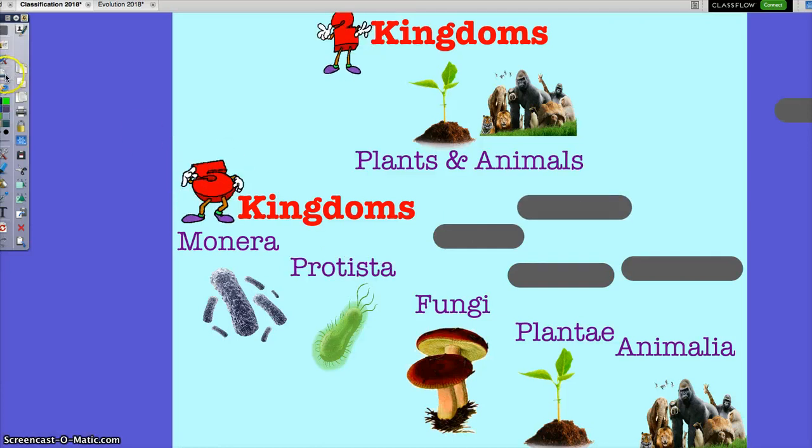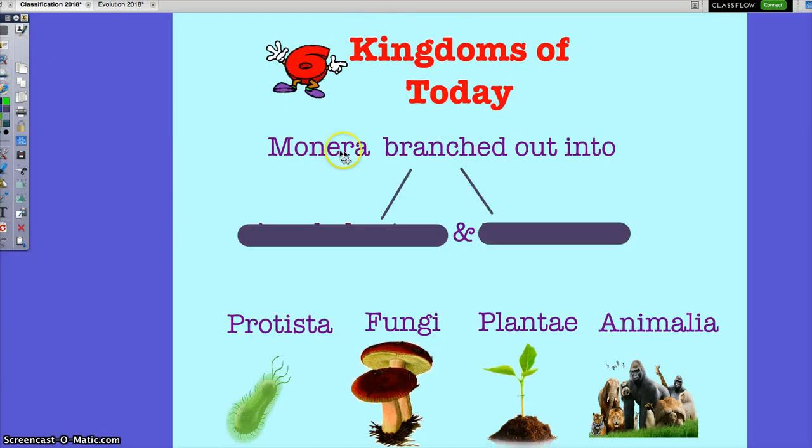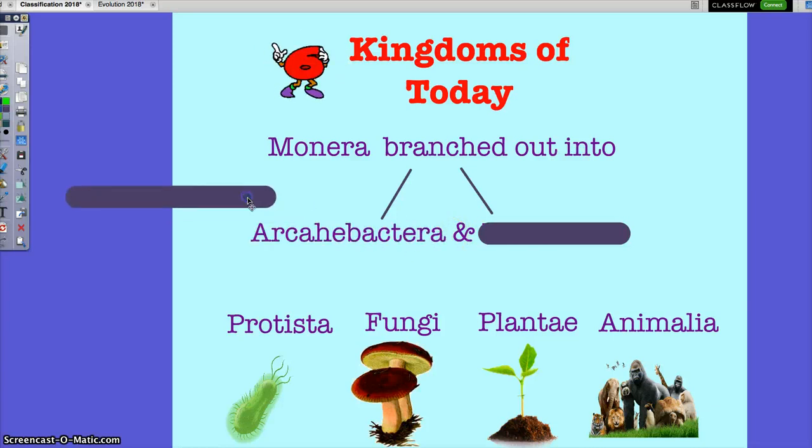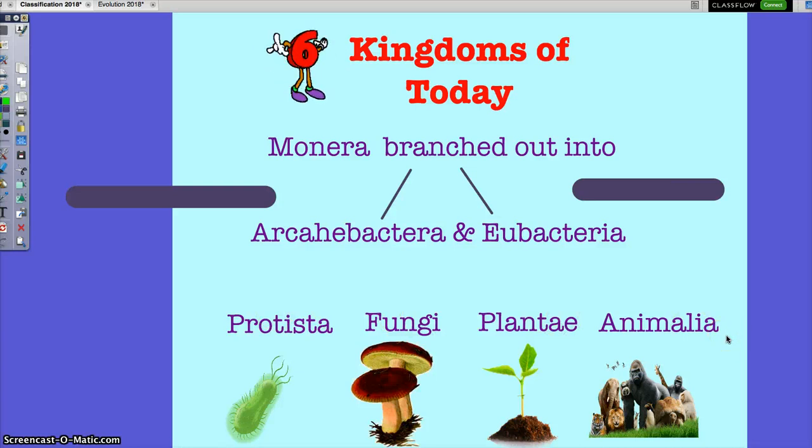How many kingdoms do we have today? 6. Monera actually branched out into 2 kingdoms. We have archaebacteria and eubacteria. And then we have protista, fungi, plants, and animals. Why do you think this happens? Why do you think we go from one kingdom and all of a sudden they become 2?